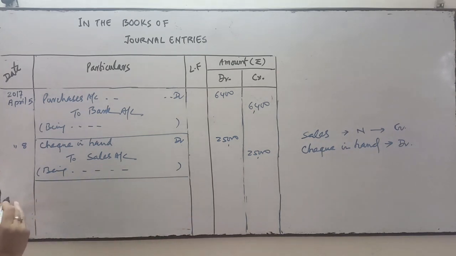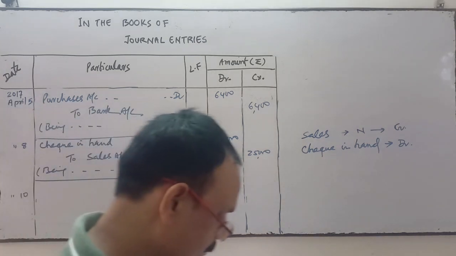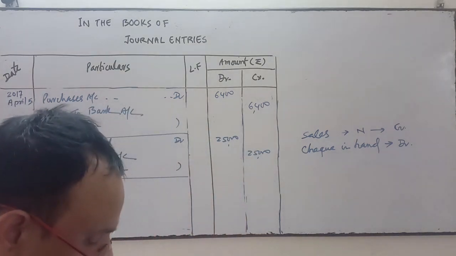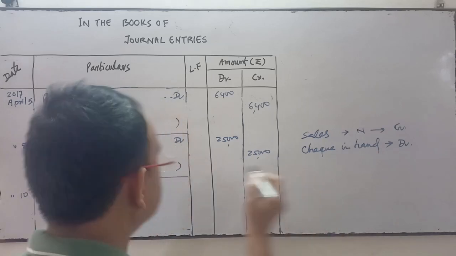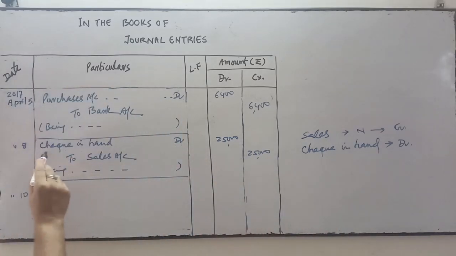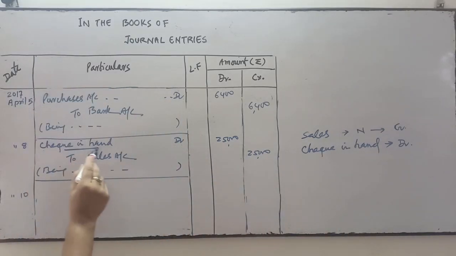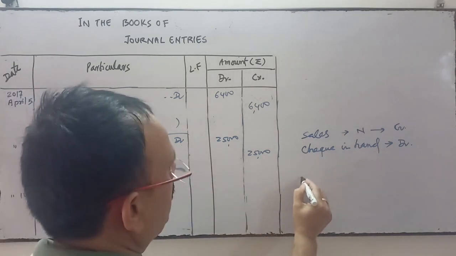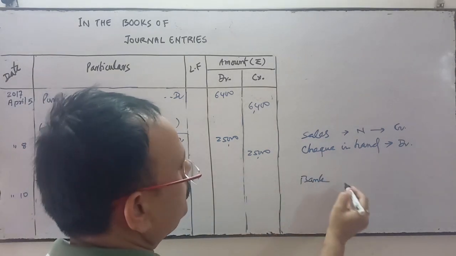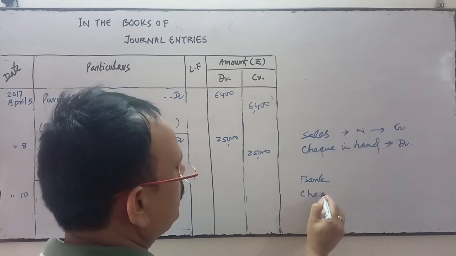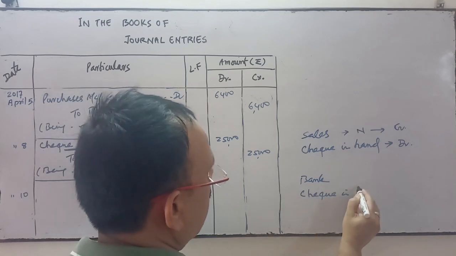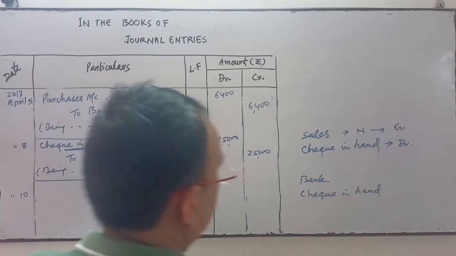Now next date, April 10, Sohan deposited the above check into bank. When this check is deposited into bank, then bank account will be debit and check in hand will credit, because the check goes out from us.